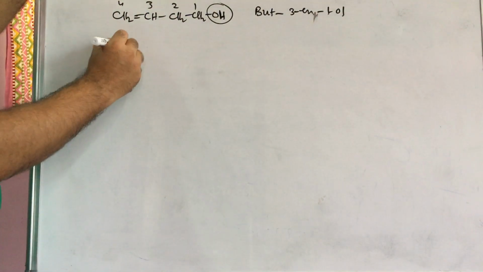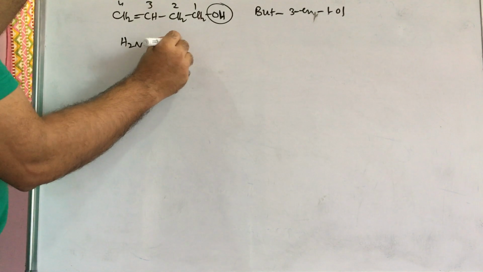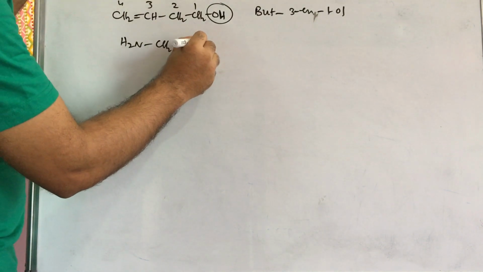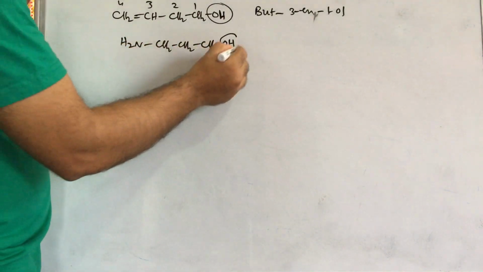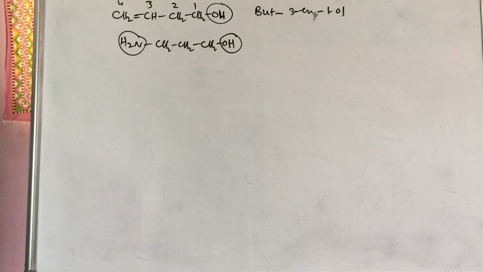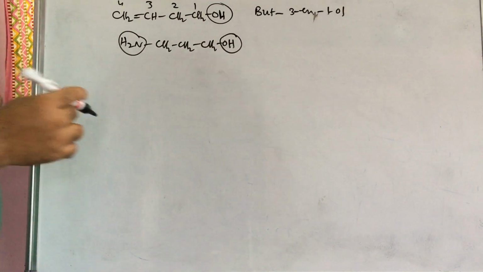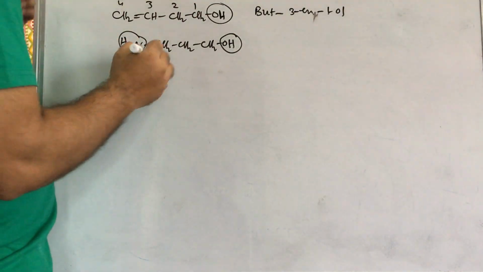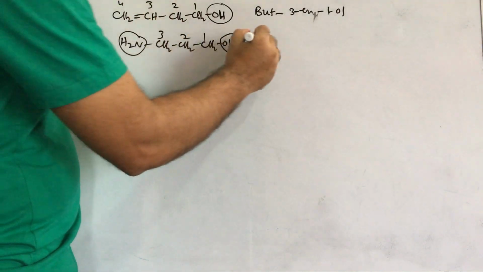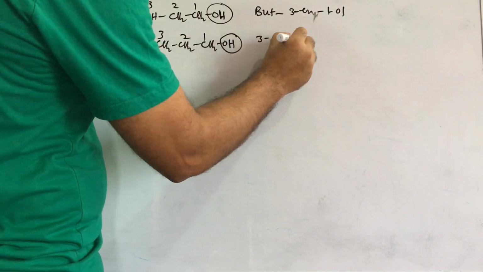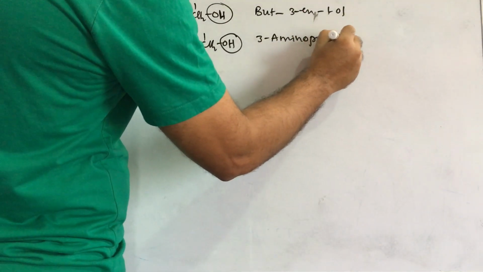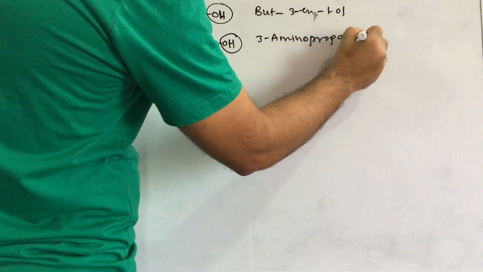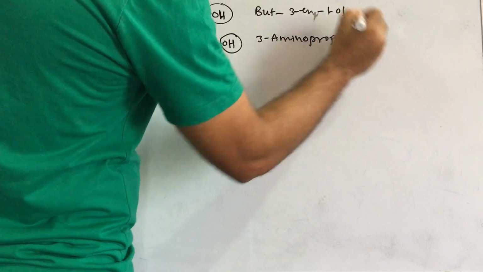Okay, if it is NH2, CH2, CH2 and CH2OH like this. Compare OH and NH2, which will get the first priority? The hydroxy group will get the first priority, and NH2 will be a substituent. 1, 2, 3, then 3-amino, 3 carbons are there, propane, e removed, and 1-ol.